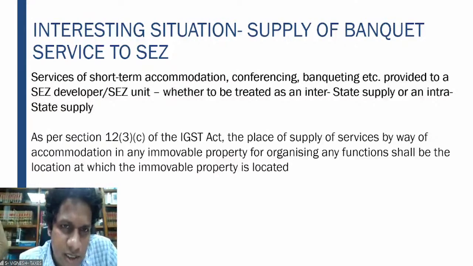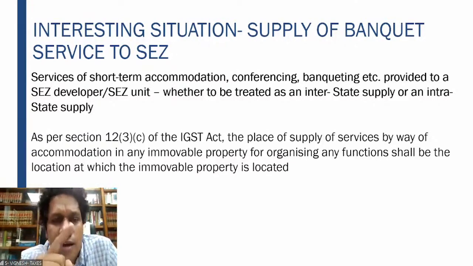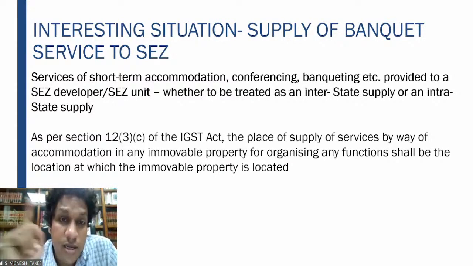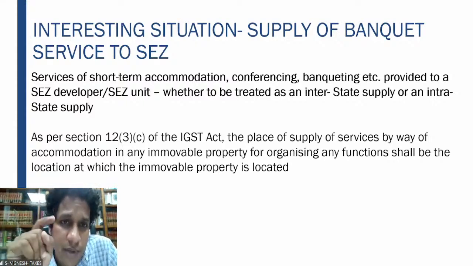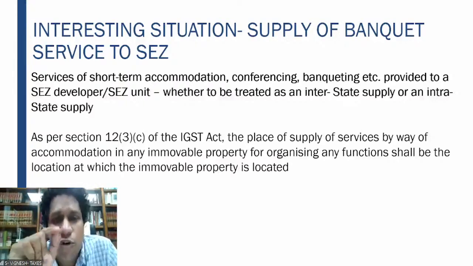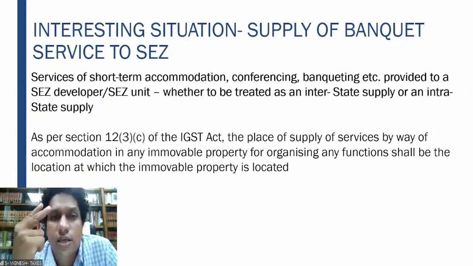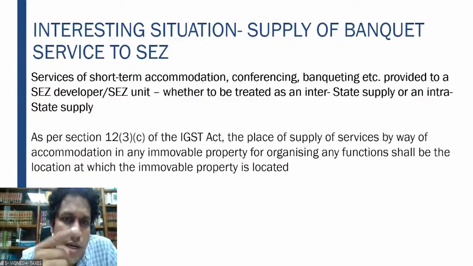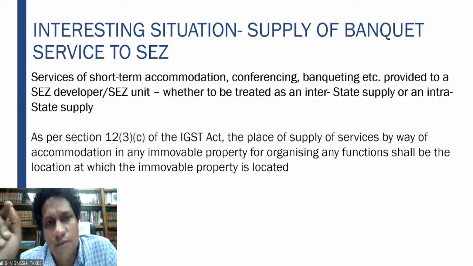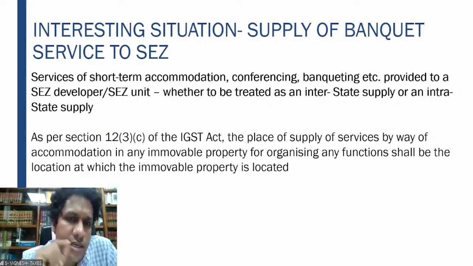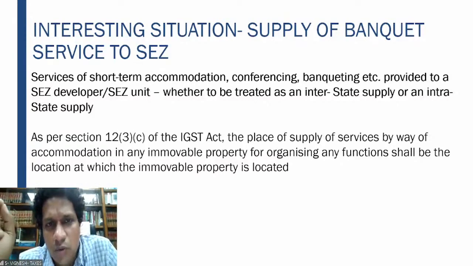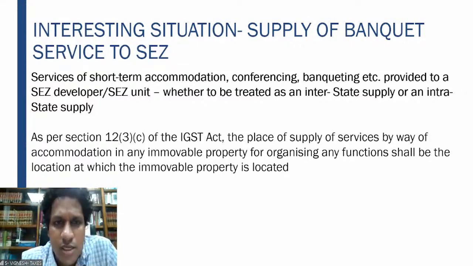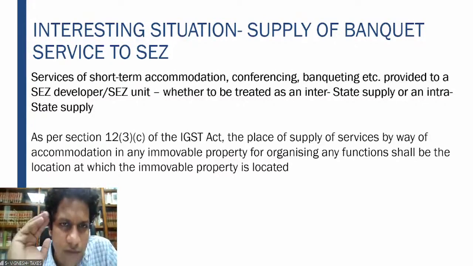But 12 subsection 3 clause C says that wherever such services are provided, the place of supply shall be the location where such immovable property is located. So what are the two determinants here? Number one, location of supplier of service. Number two, place of supply. Location of supplier, very clear. Supplier of service is Park Hyatt, located in Hyderabad. That is the location of supplier of service.